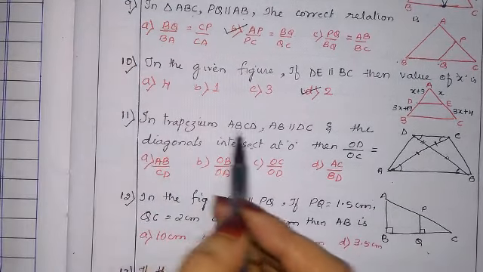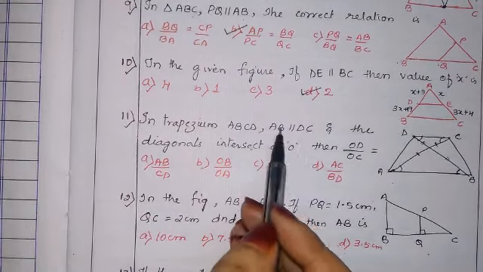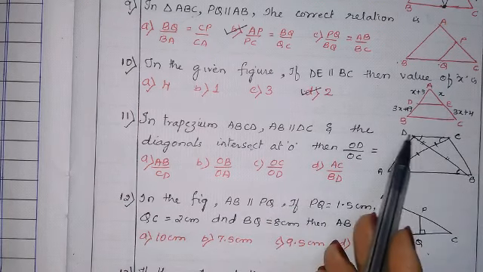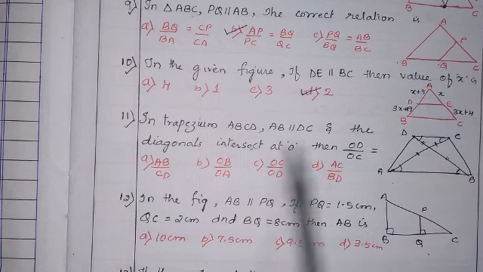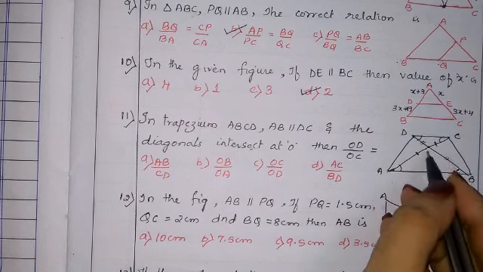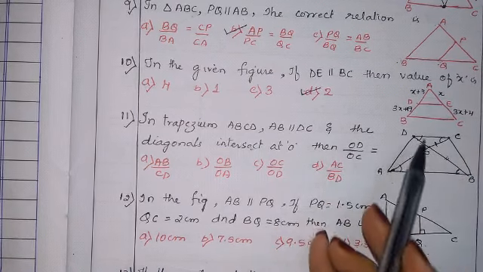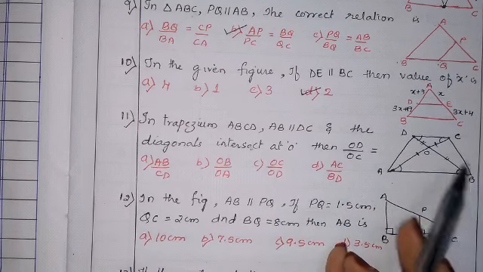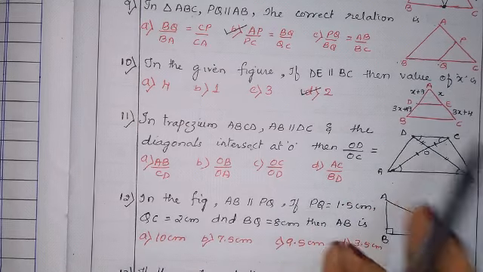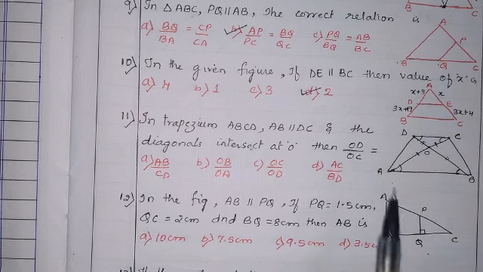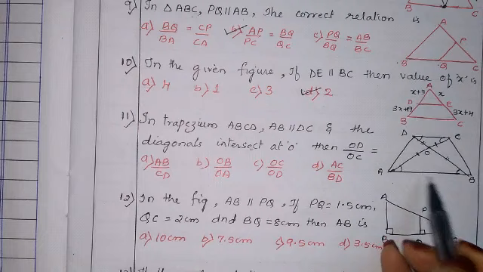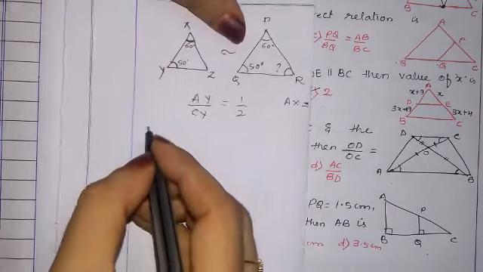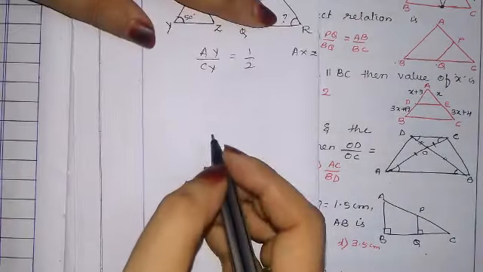In trapezium ABCD, AB parallel to CD, and the diagonals intersect at O, then OD by OC is equal to, okay. We know that in a trapezium, these two triangles, if we consider, they are similar. Okay. Question number 11.